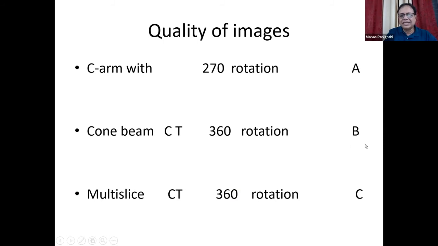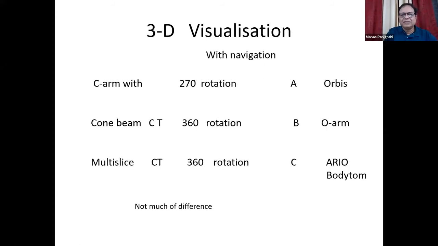So it can give you sagittal, axial, and coronal images, whereas the C-arm cannot give you axial images when one is using the C-arm along with navigation for doing the surgery.